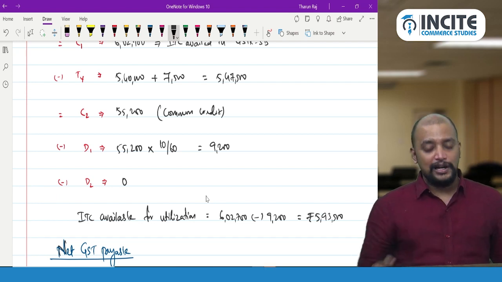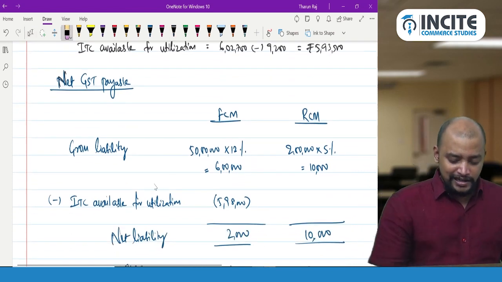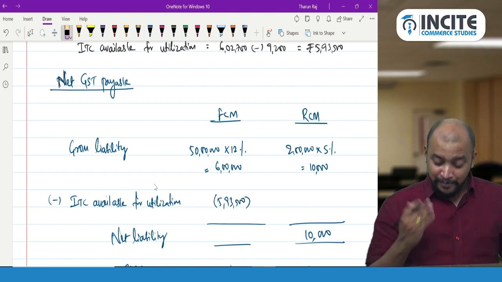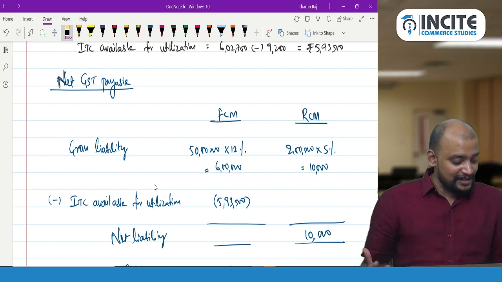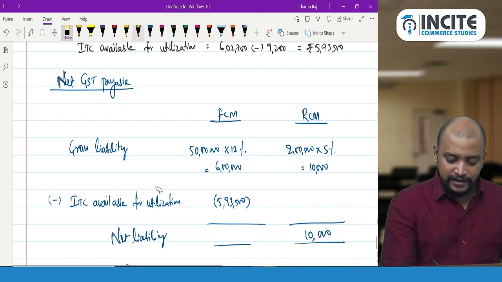5,93,500, sorry, it's a calculator mistake, and 5,93,500 we will reduce here. Okay, it's my mistake only, I just blame calculator. So in exam also it happens, because I am in a rush to complete, that's why. So 6 lakhs minus 5,93,500 will come to 6,500.